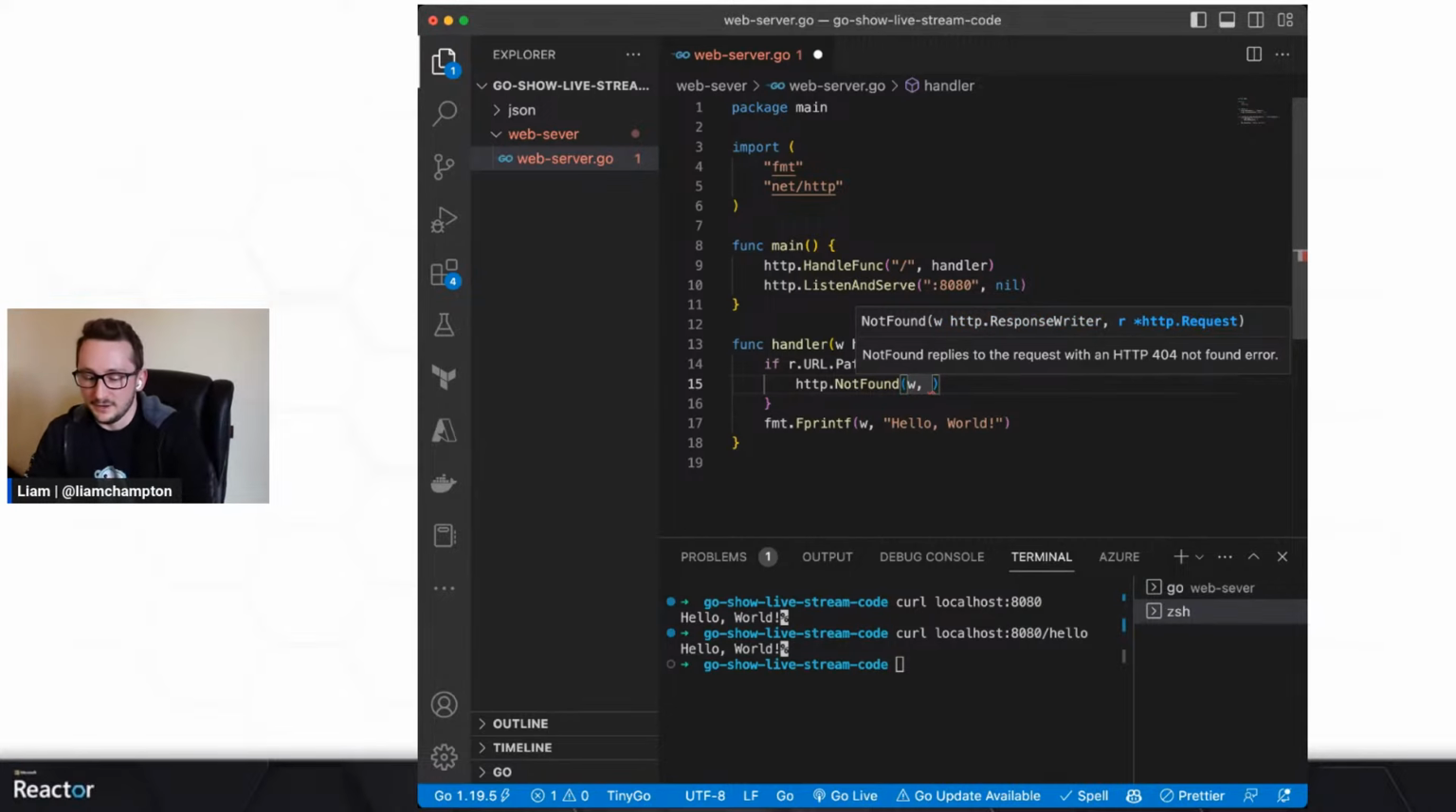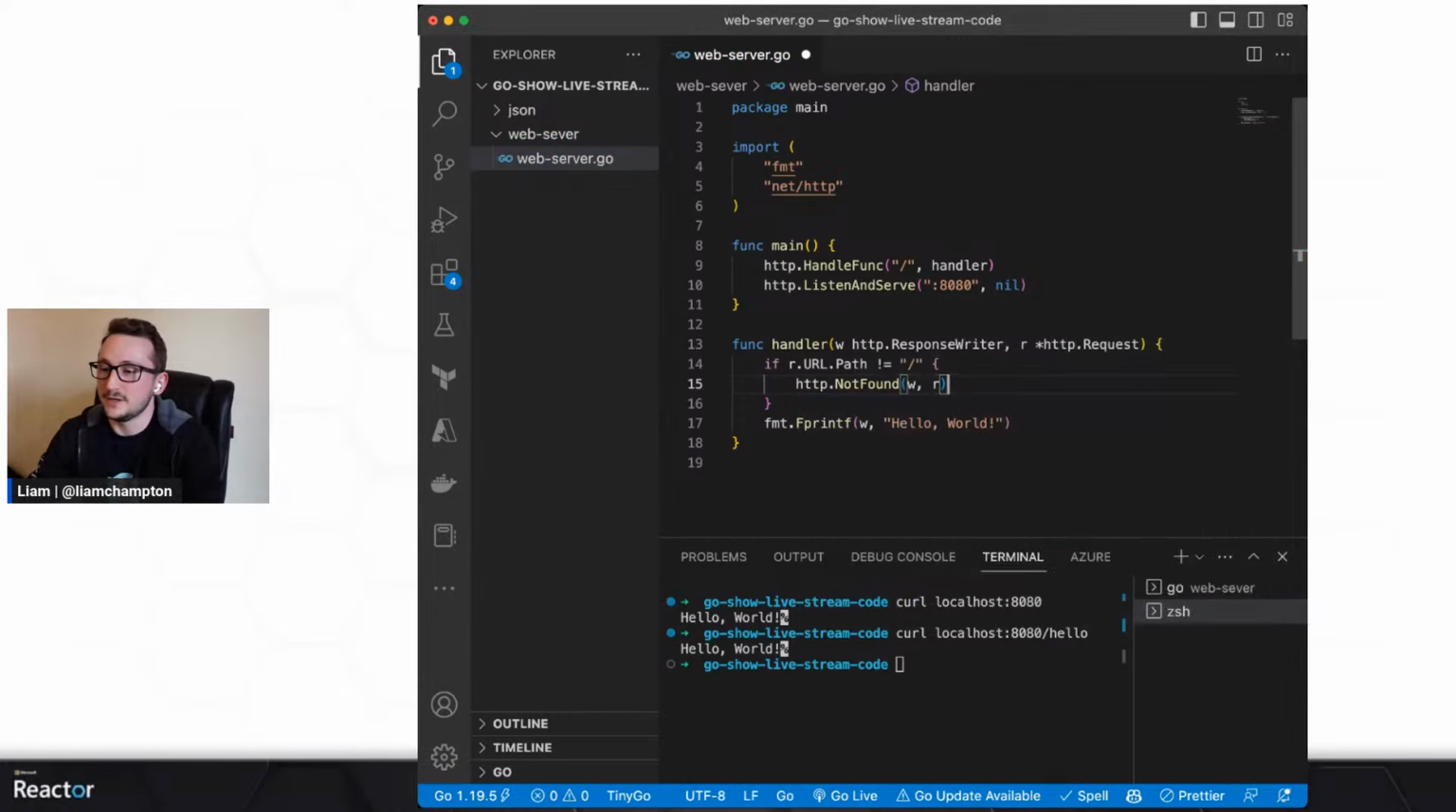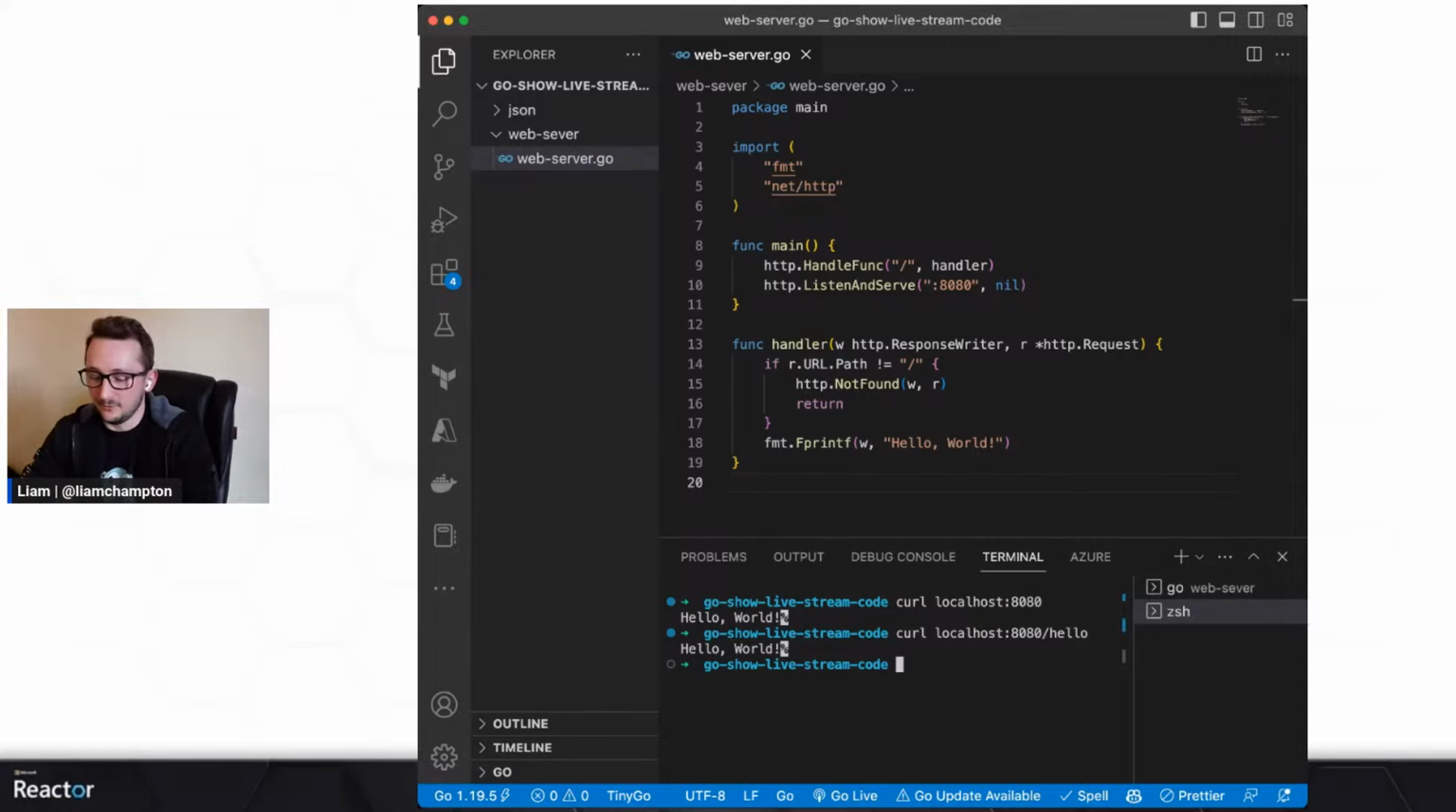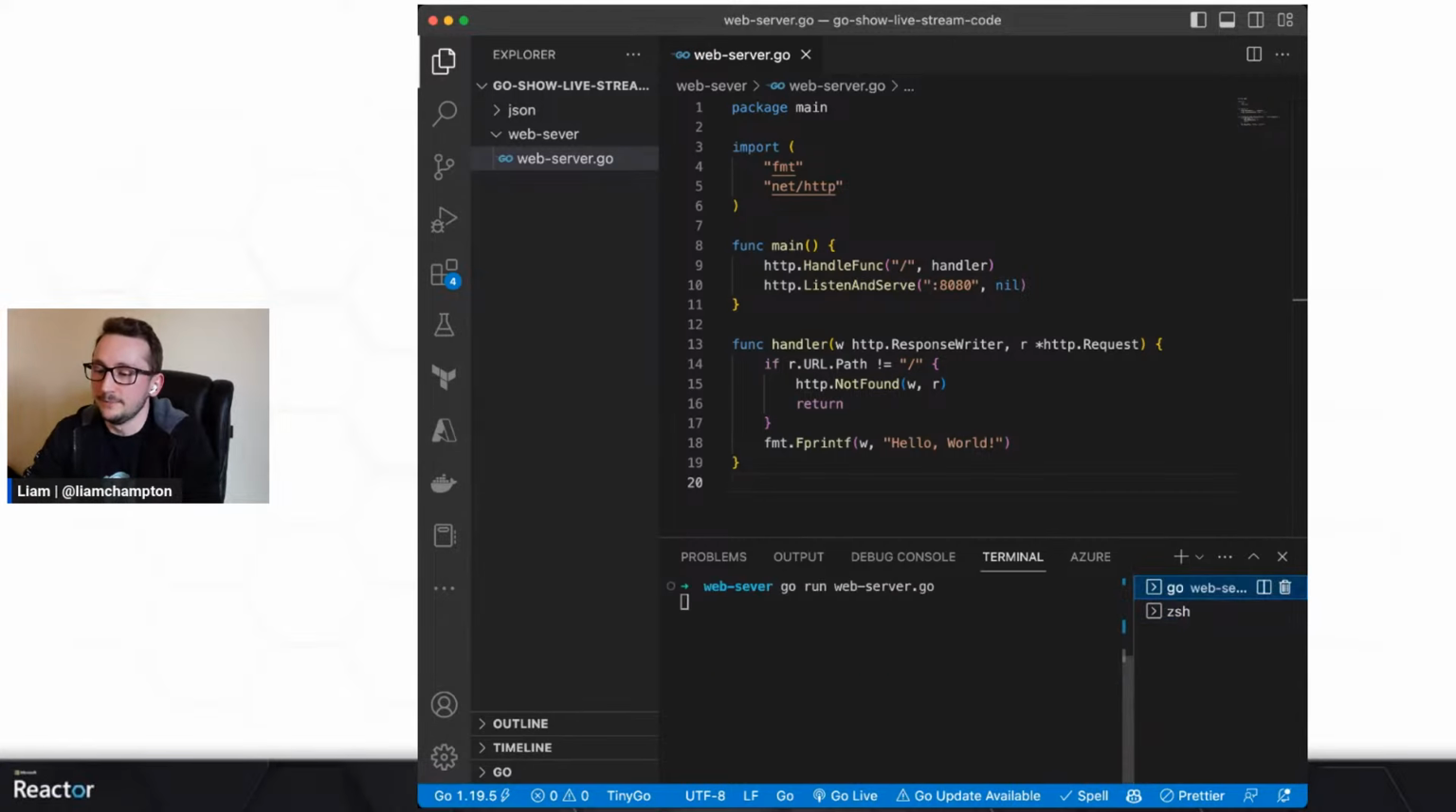Then just pass in the response writer and the request, and this is what we're going to return from the function, and it will exit at that point. And it'll say, hey, you know what? Nothing here, go away, don't return anything, okay? So now if we were to restart the web server, we should have an error, I hope.